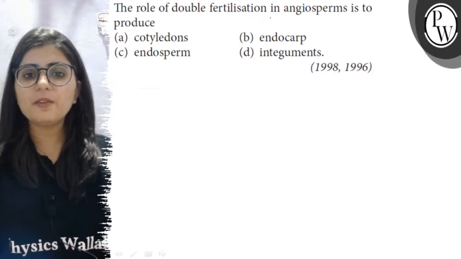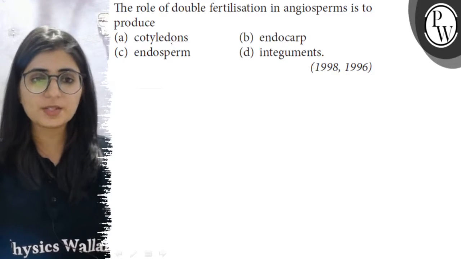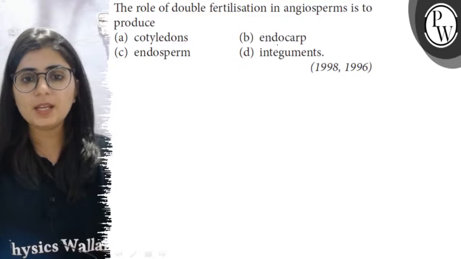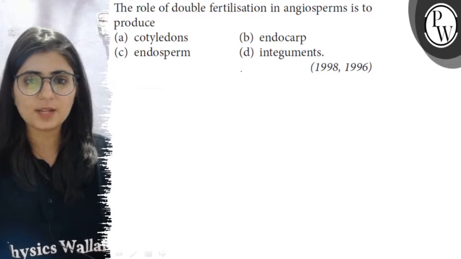The role of double fertilization in angiosperms is to produce, and the options are A. Cotyledons, B. Endocarp, C option is endosperm, and option D is integuments.